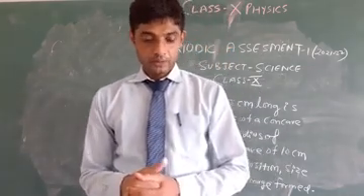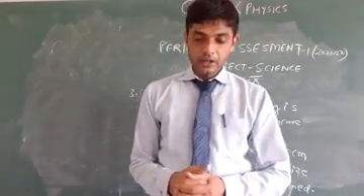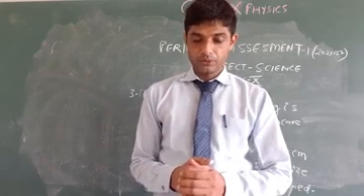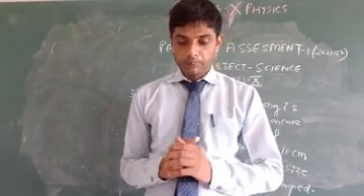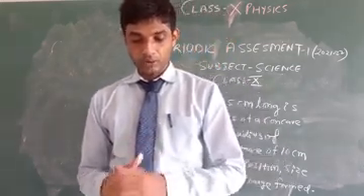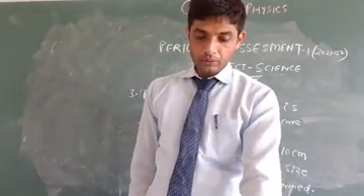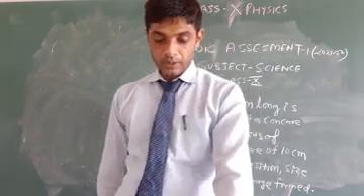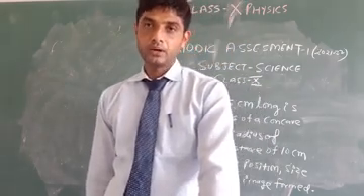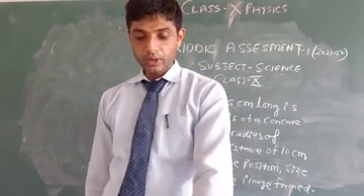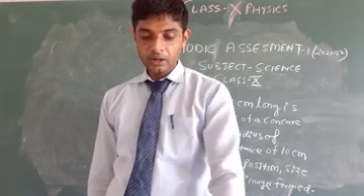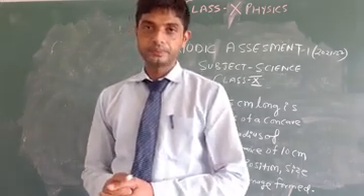Question number 10. A person stands 0.5 meter in front of a plane mirror on a wall. How far is the image behind the mirror, away from him?